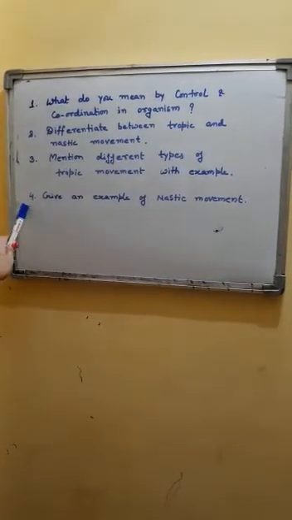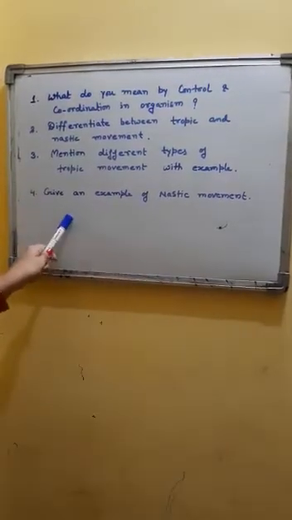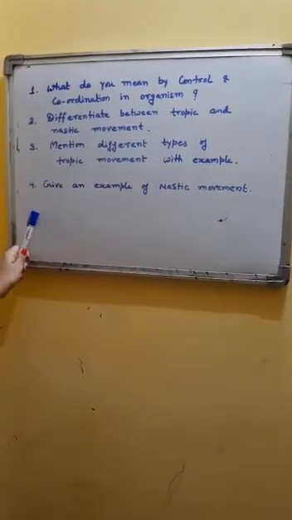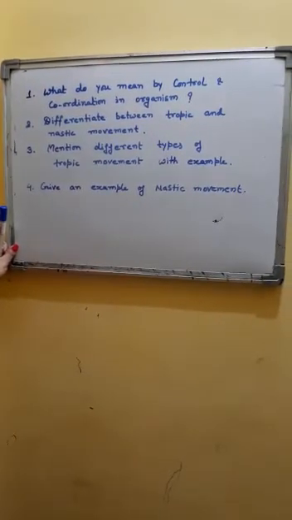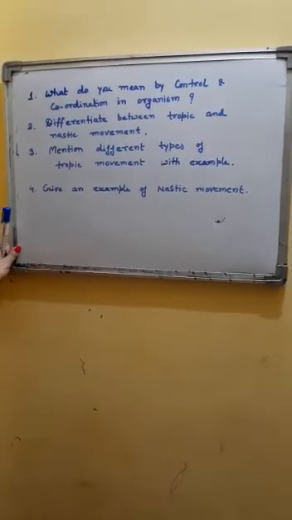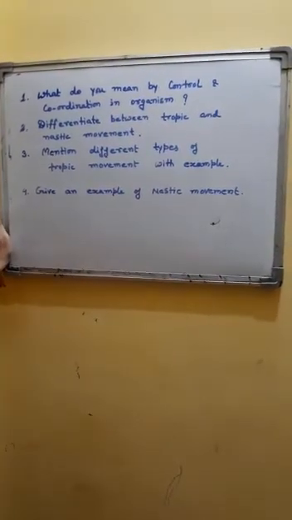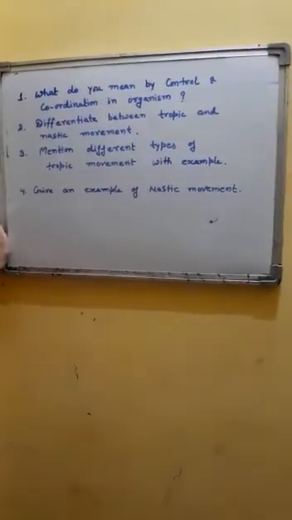And the last question, give an example of nastic movements. You will write about the type of plant or the type of movement that is shown during nastic movements. So these four are your assignment questions. Write down the answers of these questions.